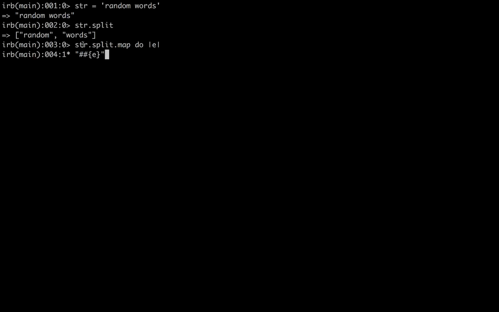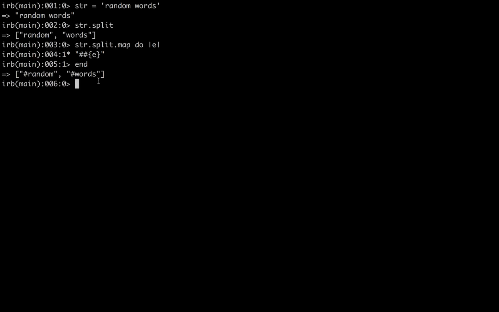So what this is doing, however long you've been doing Ruby, you know this, with the hashtag and curly braces with the variable inside of it, that interpolates that word. So now this word is here, and we're just adding a hashtag in front of it. That's why we have two hashtags. You have to do this in double quotes. If you do it in single quotes, it's not going to work. So that, and then we can go end, and what does that do? Okay, cool. So now we have an array with two hashtags in front of each element.